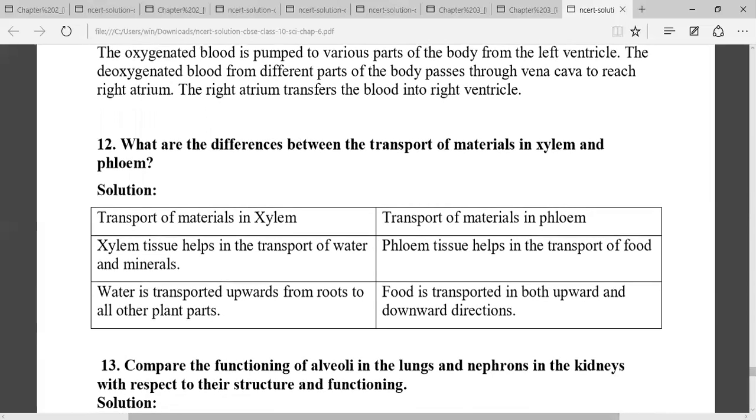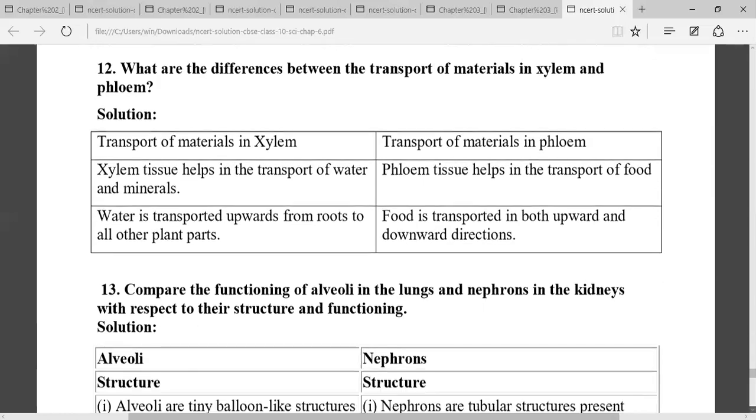So here, what are the differences between transport of material in xylem and phloem? So xylem transports water and minerals, phloem transports food in the form of sucrose. That's why phloem transport is called translocation. Water is transported upward from root to all other parts of the body, while food is transported in both upward and downward directions.